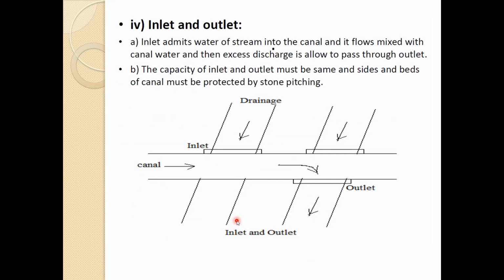The inlet admits the water stream into the canal and it flows mixed with the canal water, and then excess discharge is allowed to pass through the outlet. The capacity of inlet and outlet must be the same and the sides and beds of the canal must be protected by stone.